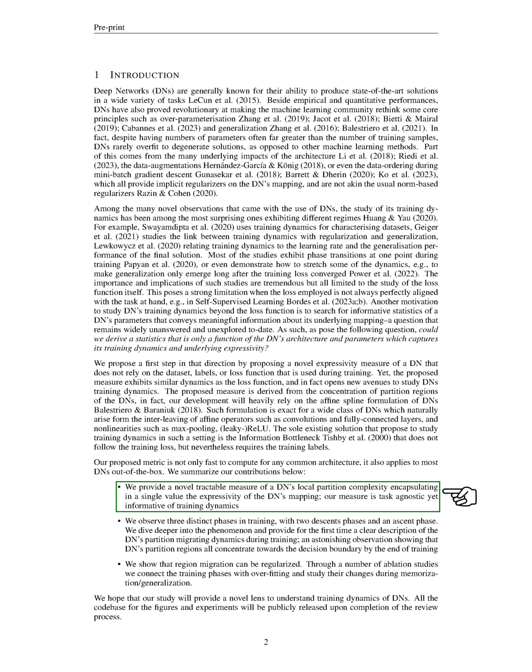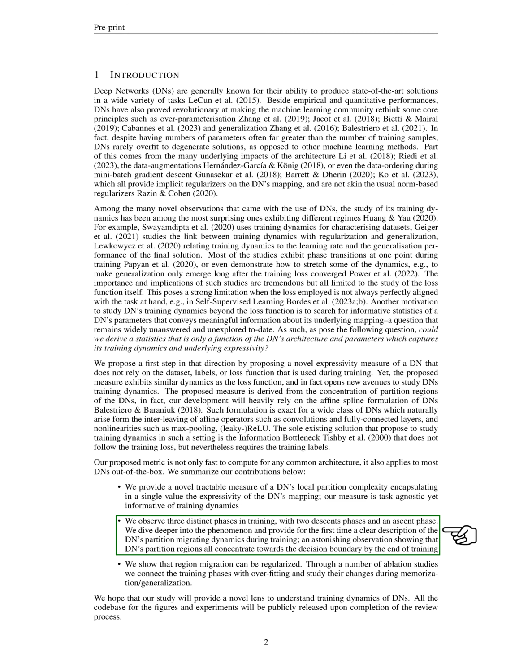Here's what we've achieved so far. 1. We've come up with a new, easy-to-calculate measure of a DN's local partition complexity that encapsulates the expressivity of the DN's mapping in a single value. This measure is task-agnostic but still informative of training dynamics. 2. We've identified 3 distinct phases in training, with 2 descent phases and an ascent phase. We've also provided a clear description of the DN's partition migrating dynamics during training for the first time. 3.